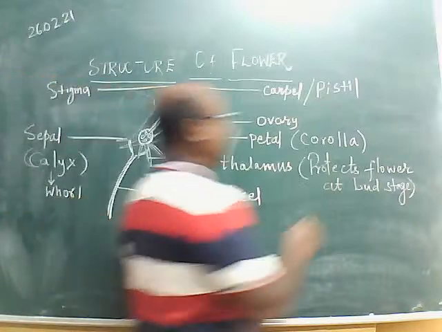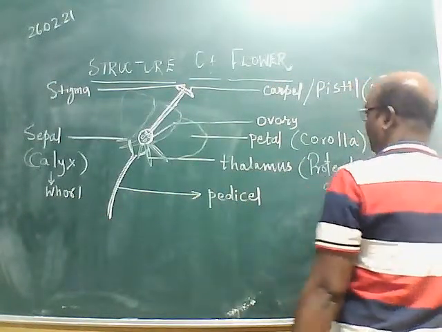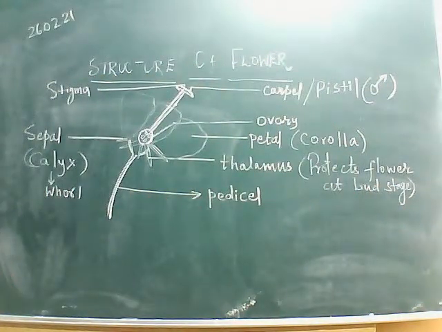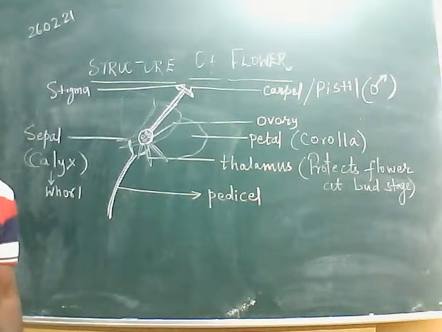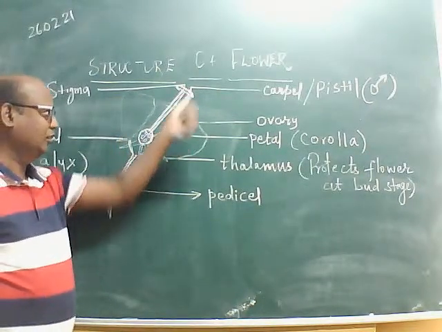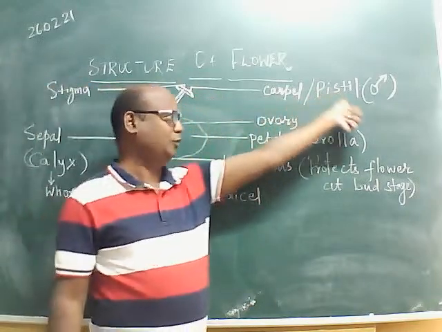This is the female part of the flower. It will produce the female reproductive cell, that is the egg. The members of this part are known as carpel or pistil.